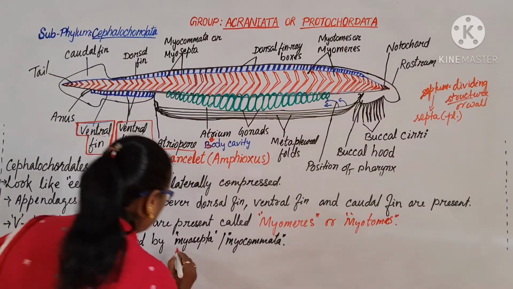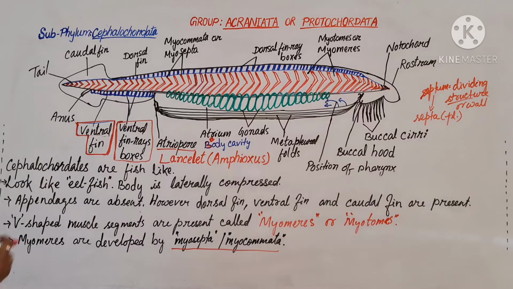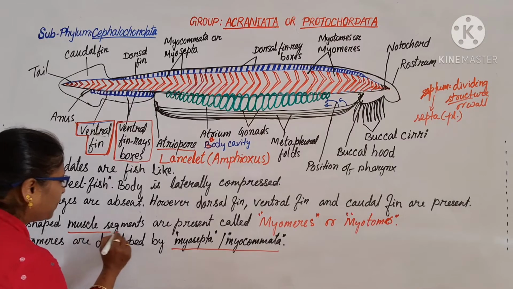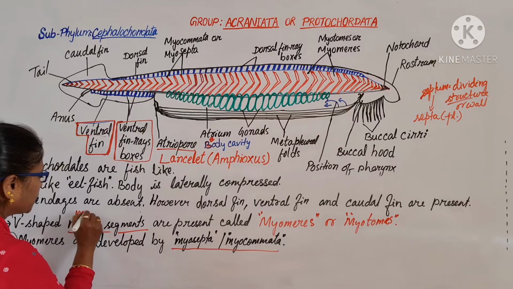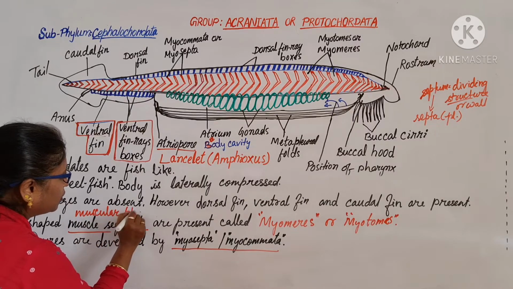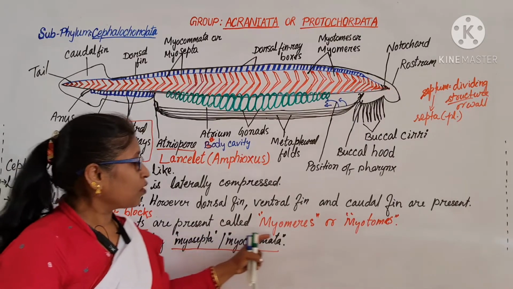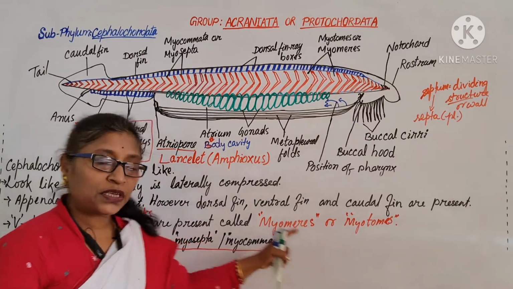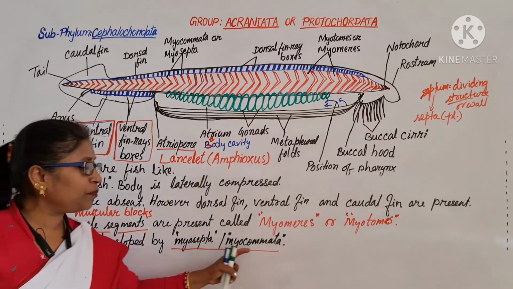So the body is muscular and segmented. The V-shaped muscle segments are muscular blocks. You can see muscular blocks, called myomeres or myotomes. And these muscles are divided by myosepta or myocomata.